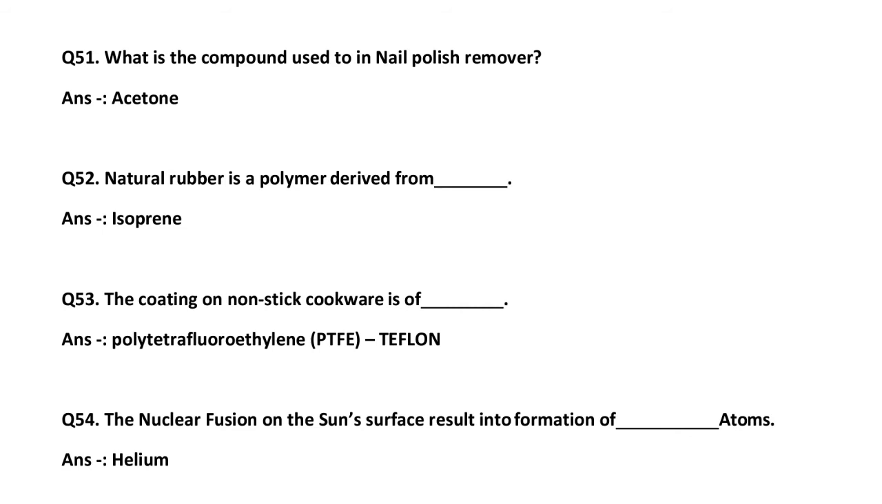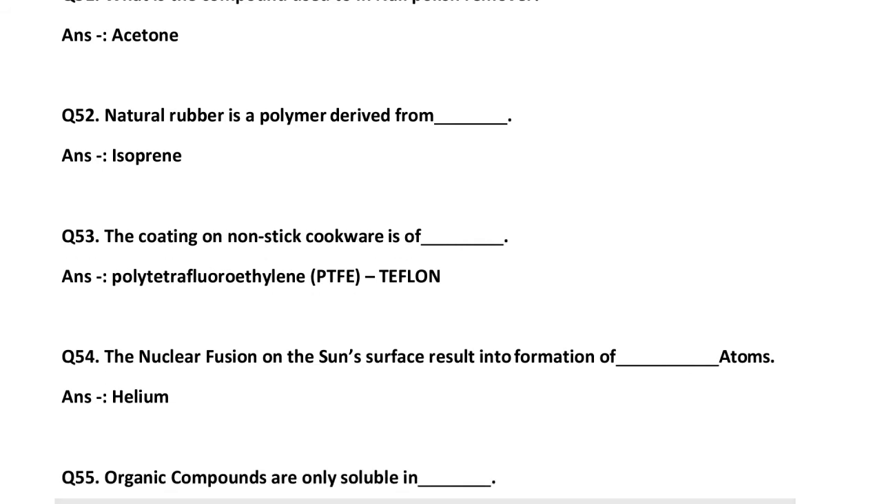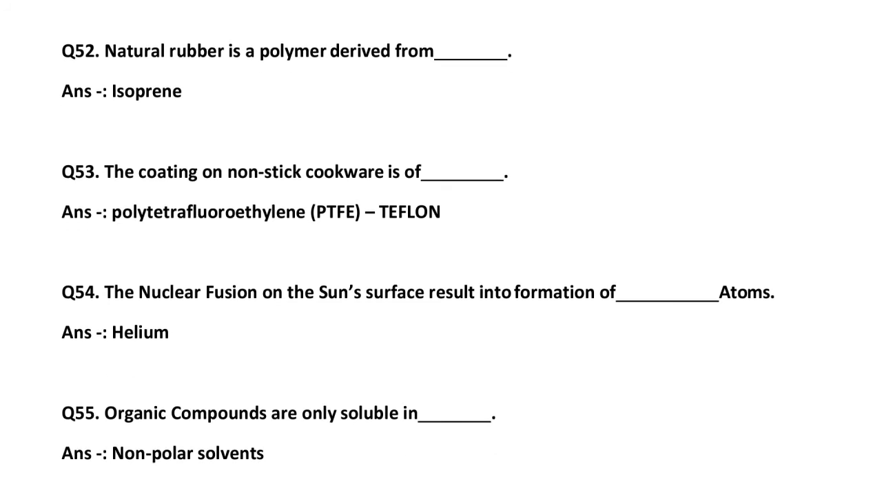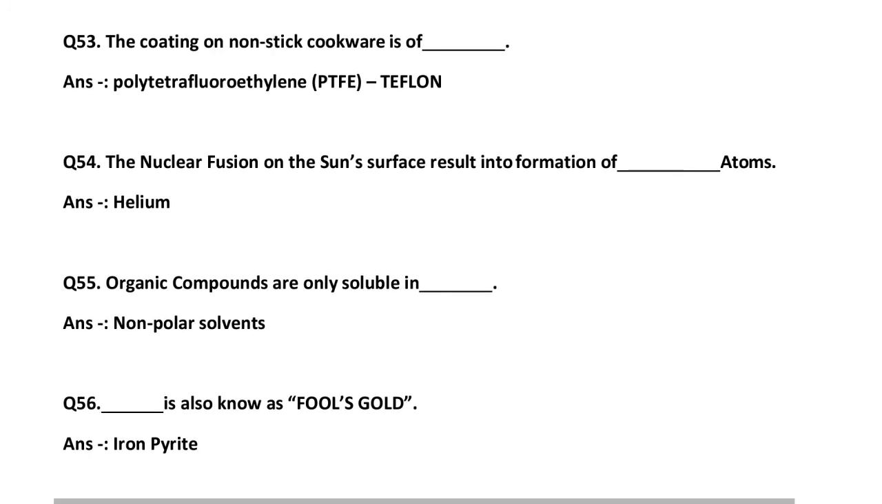The coating of non-stick cookware is made of dash, that is PTFE, polytetrafluoroethylene, also known as Teflon. The nuclear fusion on the sun's surface results in the formation of dash atoms, that is helium atoms. Two or more hydrogen atoms combine to form a helium atom. Organic compounds are only soluble in dash, that is non-polar solvents.